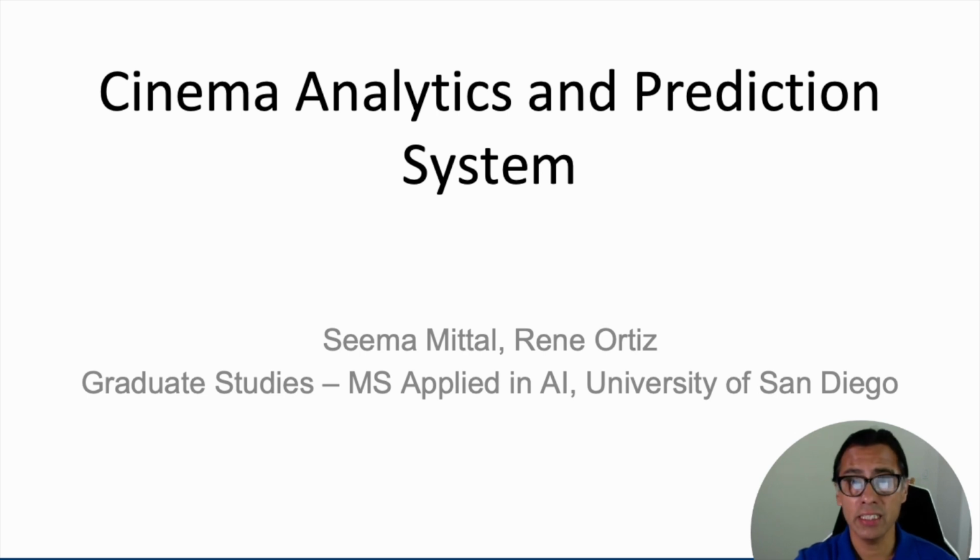This project, a cinema analytics and prediction system, integrates multiple AI models into a robust solution for the movie industry and streaming services. Developed as a part of the Masters in Applied AI program at the University of San Diego, it combines advanced natural language processing, deep learning, revenue prediction, and recommendation techniques to deliver a holistic approach to cinema analytics.